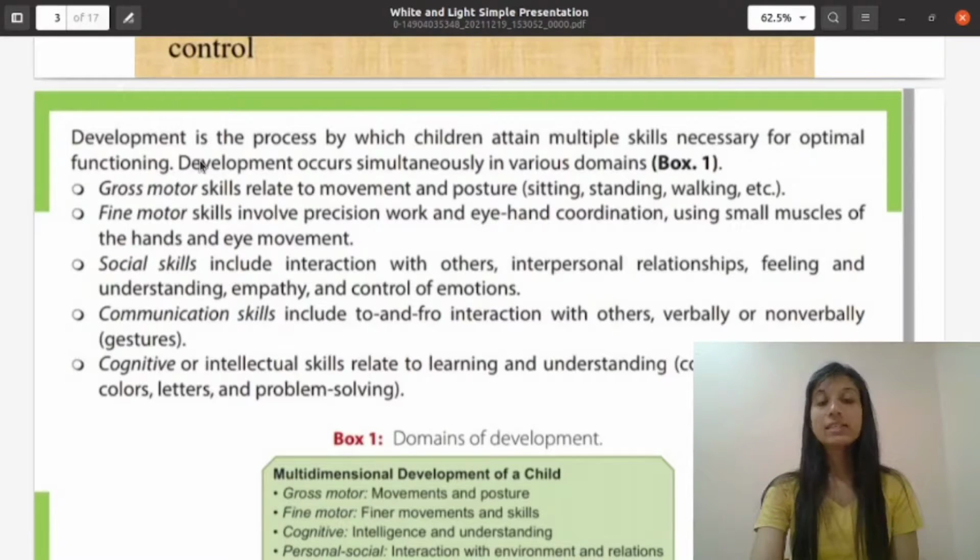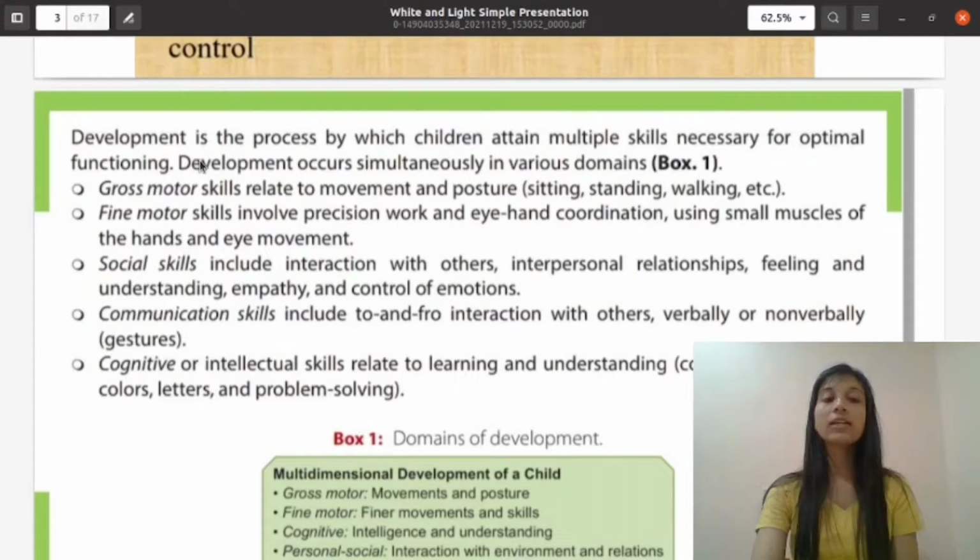Fine motor skills involve precise work and hand-eye coordination, using the small muscles of the hands and the eye movement. Next is social skills, which include interaction with others, interpersonal relationships, feelings and understanding, empathy and control of emotions.